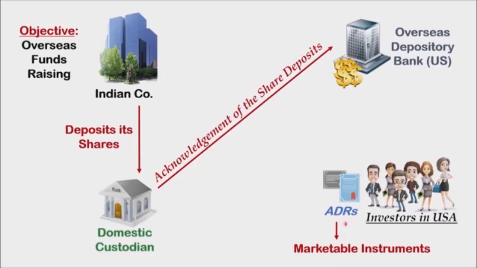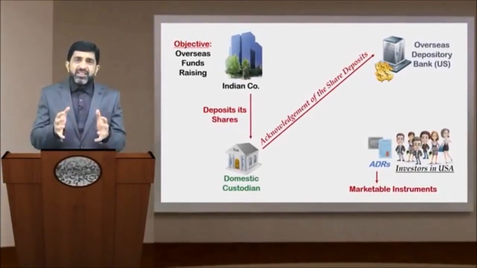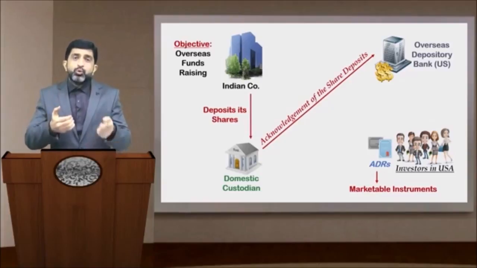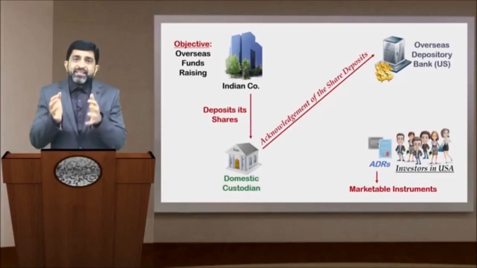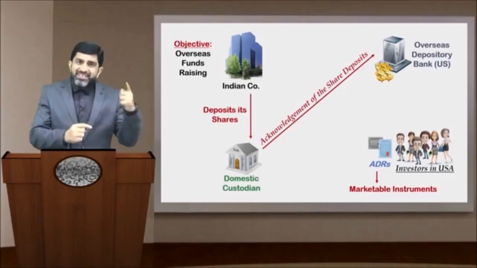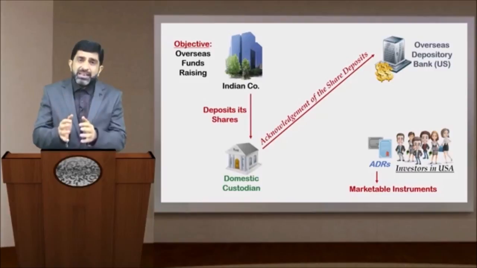That means once the ADRs have been issued by the depository bank and they are held by the investors in USA, among themselves they can keep buying and selling these ADRs. One very important concept that you need to understand, my friends, is that these ADRs are documents, receipts, certificates where there is a backing of the shares issued by the Indian company. That means the shares issued by the Indian company are the underlying instruments to these ADRs.